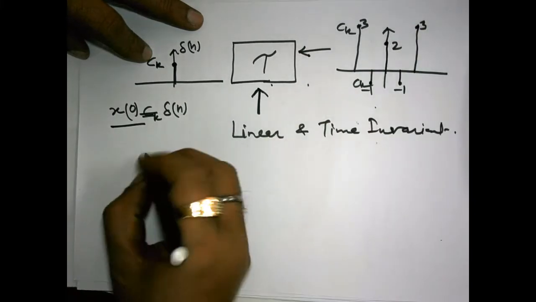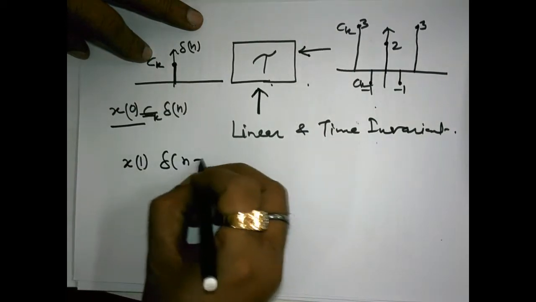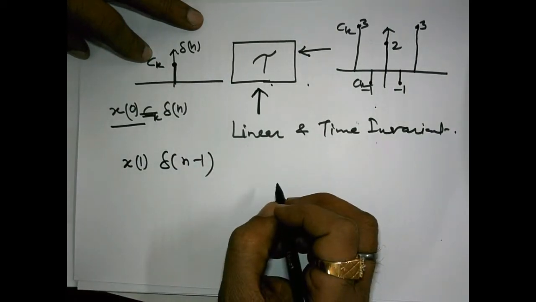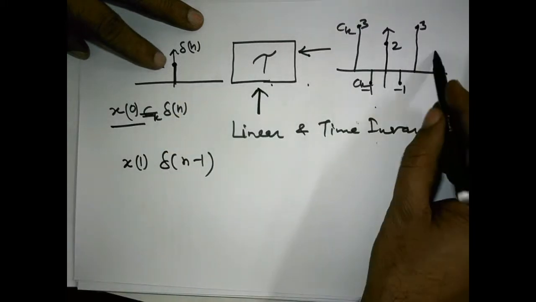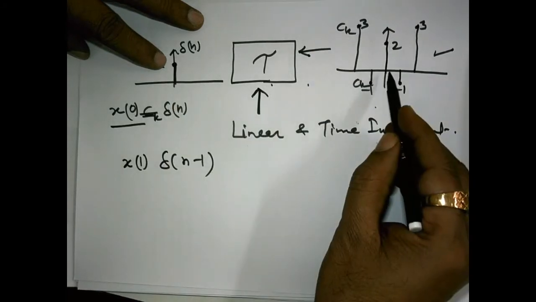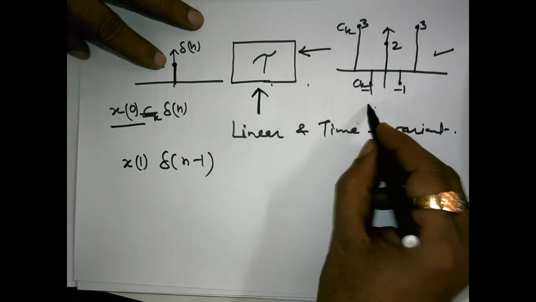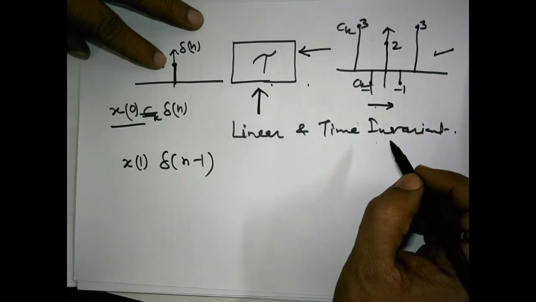Now suppose we apply x1 delta n minus 1. If this was the response on applying delta n, what will be the response if we apply delta n minus 1? Since this system is time invariant, the response will also shift by the same amount in time.